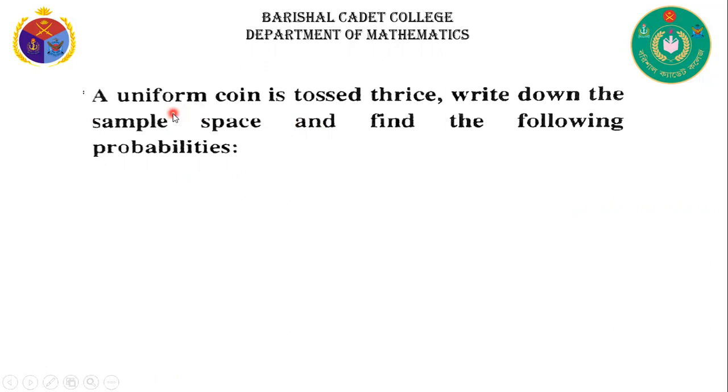Now, first question. A uniform coin is tossed thrice. Write down the sample space and find the following probabilities.